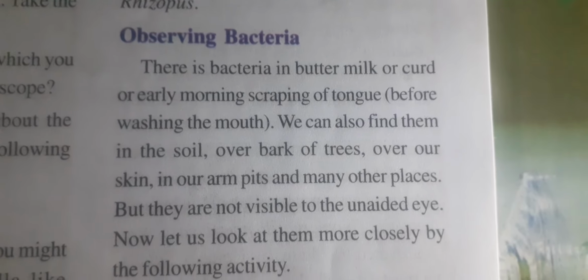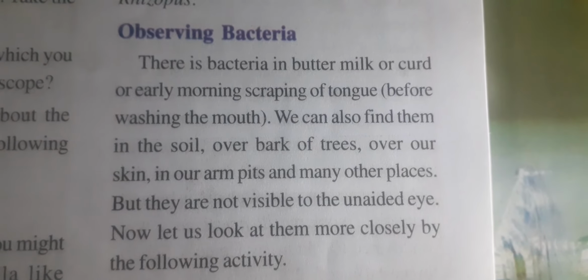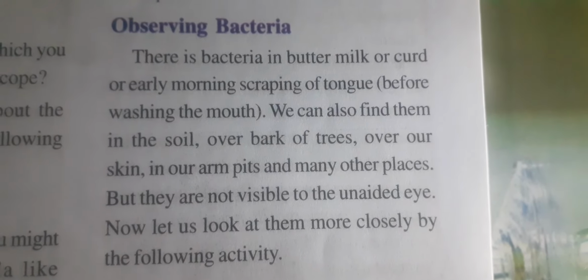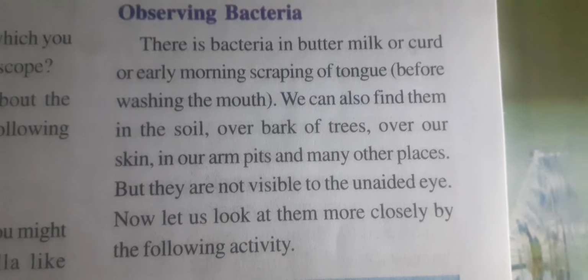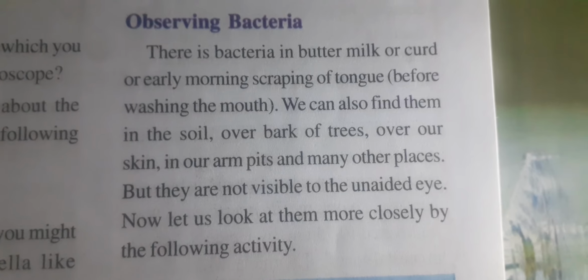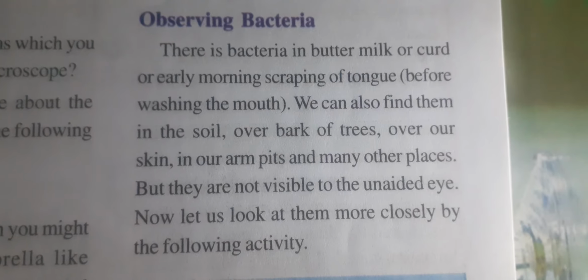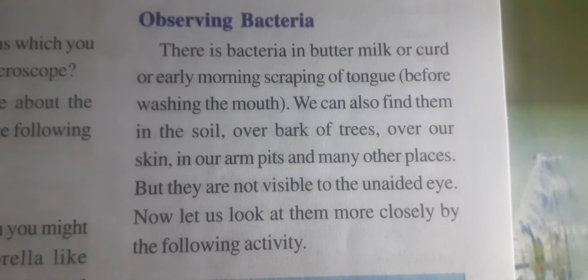So now we have to observe bacteria. Bacteria are found in buttermilk or curd, or in early morning scraping of the tongue before washing the mouth.